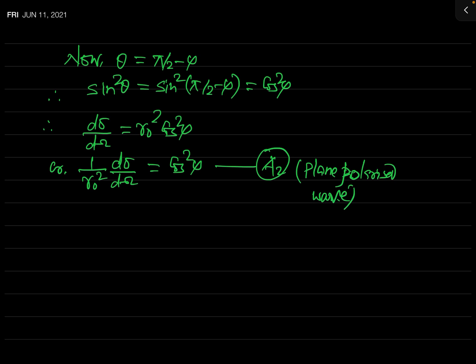So in this lecture I am not going to discuss this result, because after getting the result for the differential scattering cross section in case of unpolarized wave, we will discuss all results. So I end my lecture of today at this point, and in the second lecture we will start from this very equation A2 and change this equation when the wave is unpolarized.